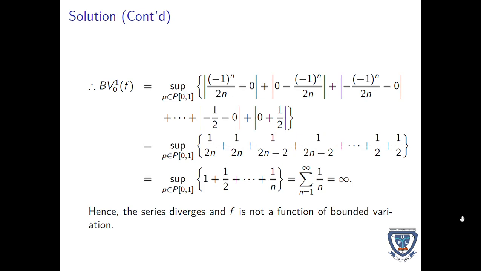Now, therefore, the bounded variation of f will be the supremum of all this, where you substitute all the values you have gotten from the evaluation. And when you do that properly, you're going to have a summation of 1 over n, which, using the p-series test, is infinity. Hence, the series diverges and f is not a function of bounded variation.